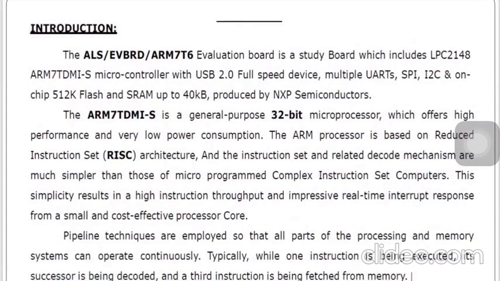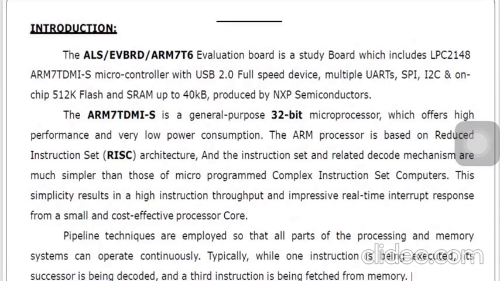So it supports USB 2.0 and multiple UARTs, SPI, I2C. We know that SPI and I2C are nothing but communication protocols, onboard communication protocols. We have already discussed all this in our module 3, right? What is USB, what is UART, what is SPI, I2C. They are nothing but communication protocols, right?